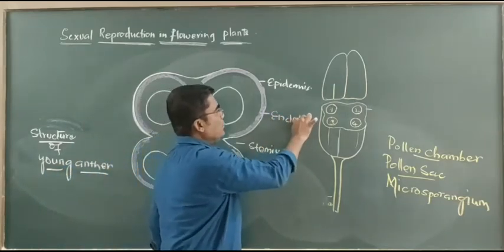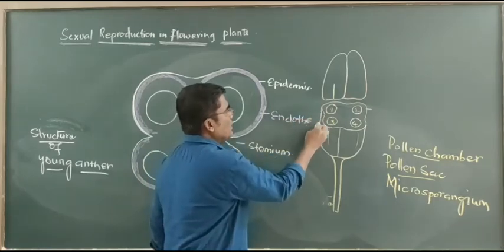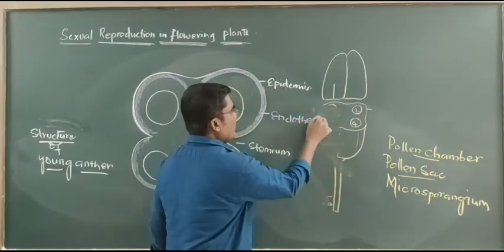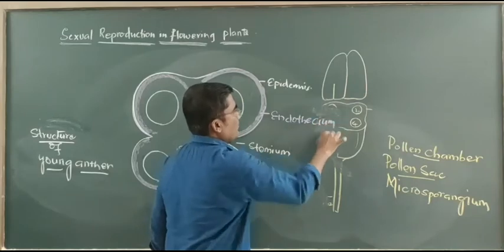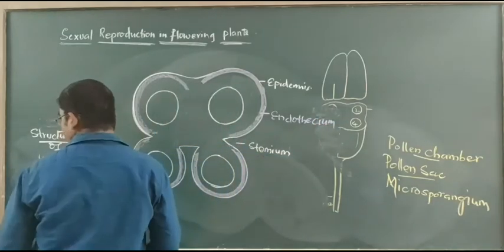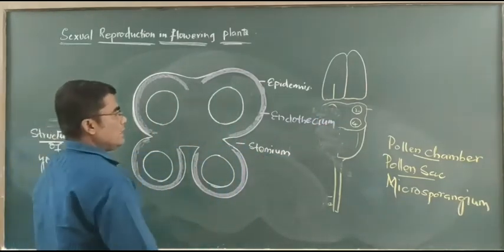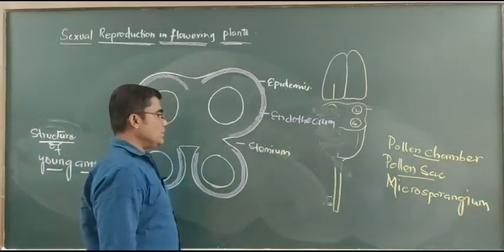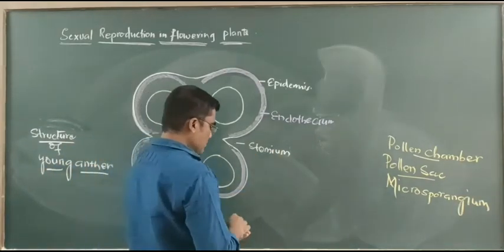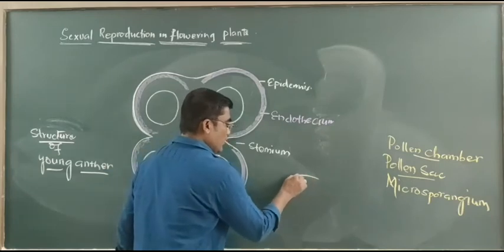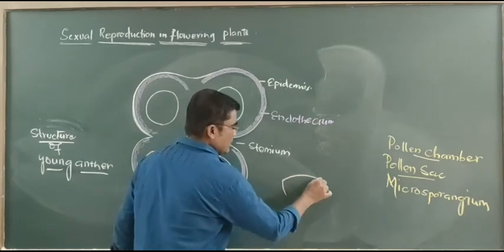This layer is said to be the endothecium. Commonly, the cells present in the endothecium are barrel-shaped cells.